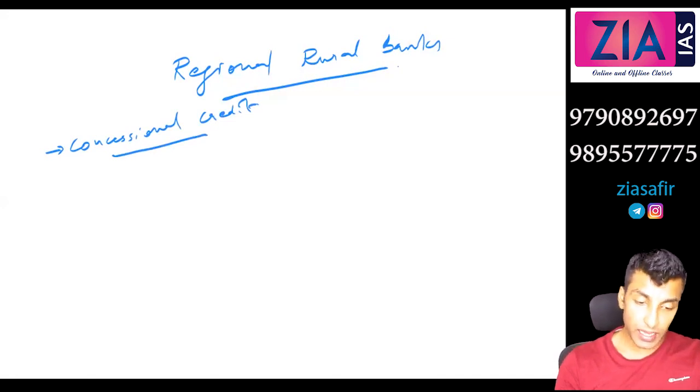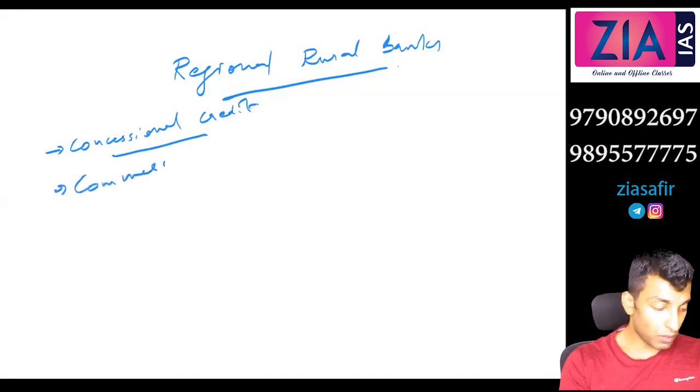So these are special type of commercial bank. This is having an element of commercial bank.